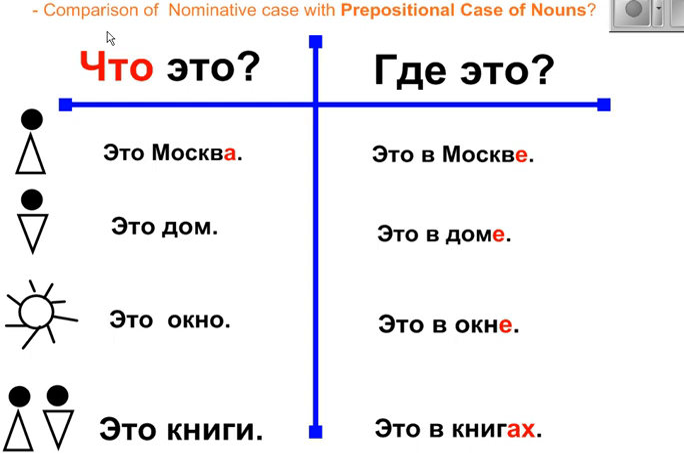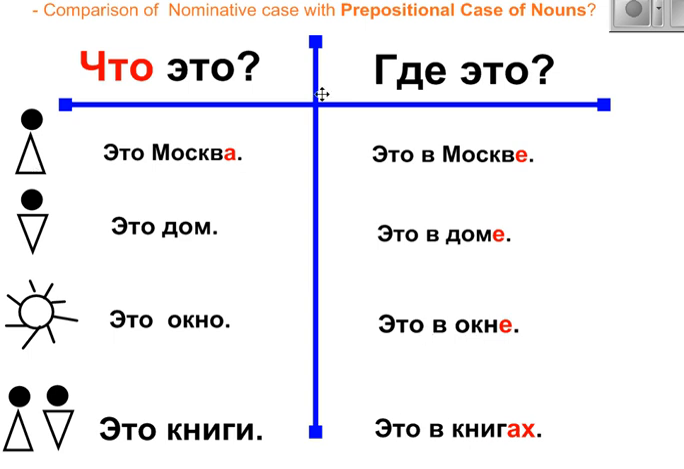So let's compare. Compare the nominative case on the left side and the prepositional case of nouns on the right side. As we notice, the questions are different. For the nominative case, you ask the question что это or кто это. We didn't see it here, but also кто or что, it's a subject question. Who or what, the main word in the sentence. И где это? Place, location, preposition, position, location. Где? В Москве, в доме, в окне, в книгах. So, what do we see?